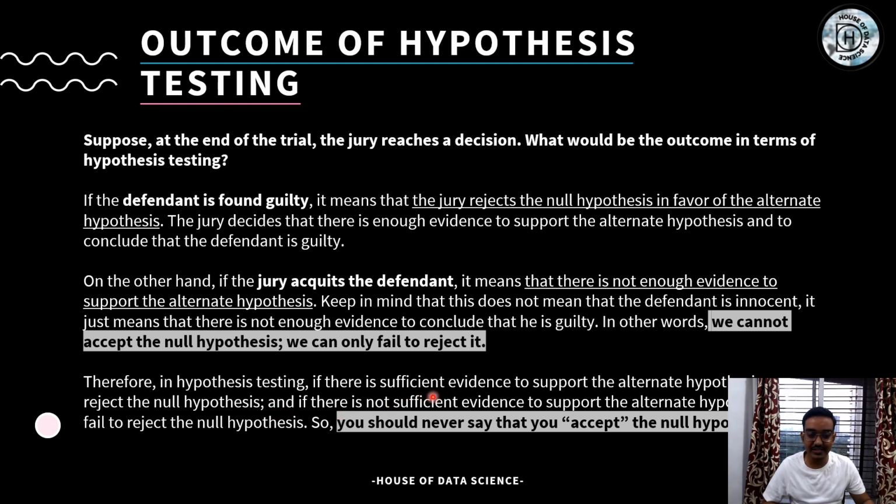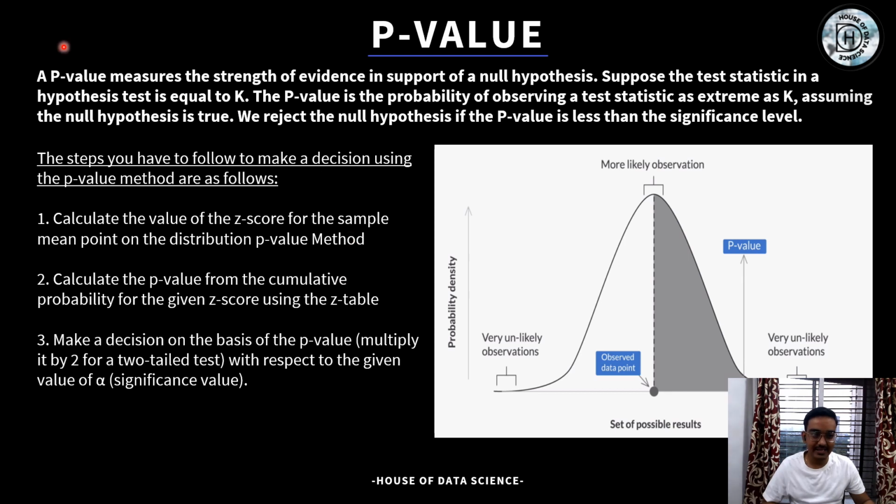And if there is not sufficient evidence to support the alternate hypothesis, you fail to reject the null hypothesis. That is nothing but you are accepting the null hypothesis. So you should never say that you accept the null hypothesis, but it actually means that, because actually you are rejecting the alternate hypothesis. So you say that you fail to reject the null hypothesis, which is the opposite of the alternate hypothesis, right? So I hope this is clear to you all. Null hypothesis and alternate hypothesis, it is very important to understand the meaning of these two. Now next, what is next?